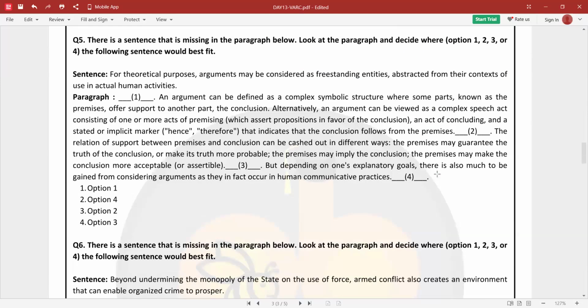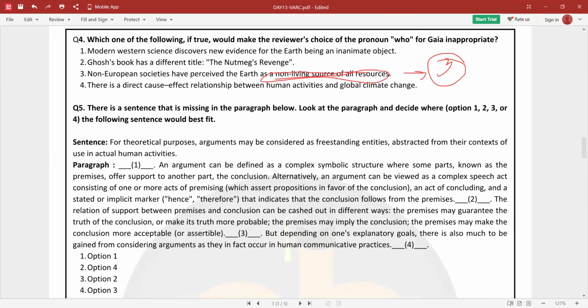Right? Now let's go to the fifth one. You need to see where we can put this option. For theoretical purposes, arguments may be considered as freestanding entities abstracted from their context of use in actual human activities. All right.